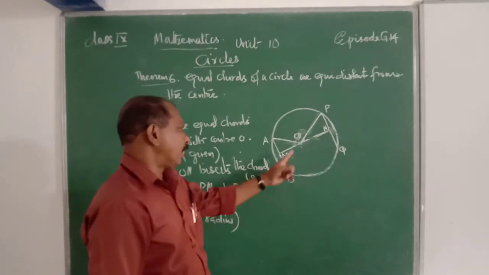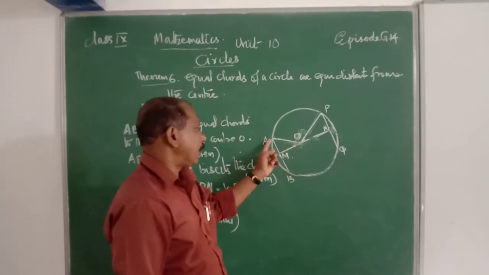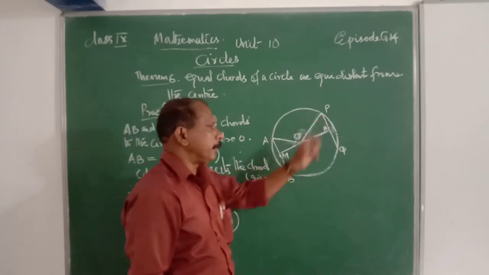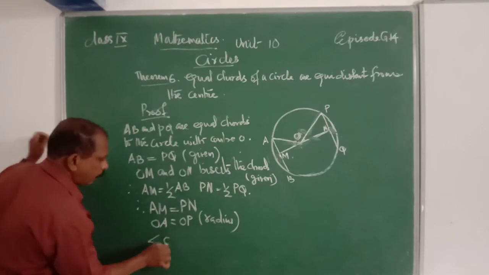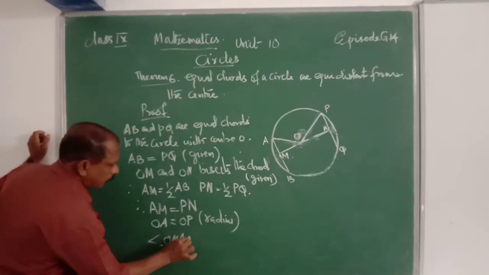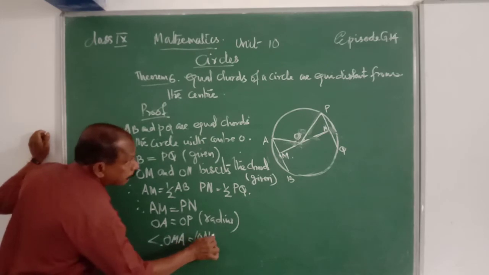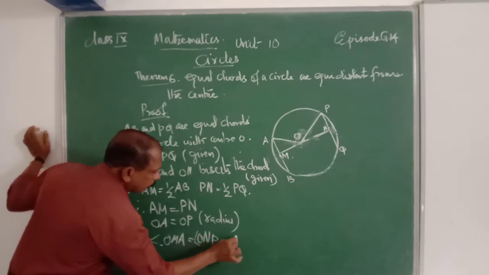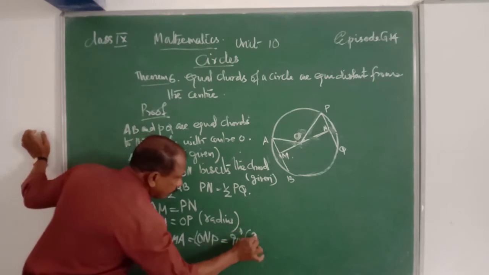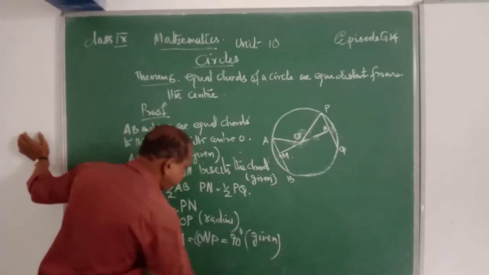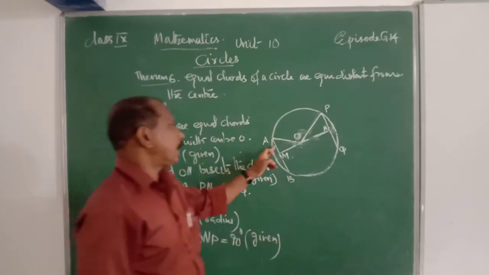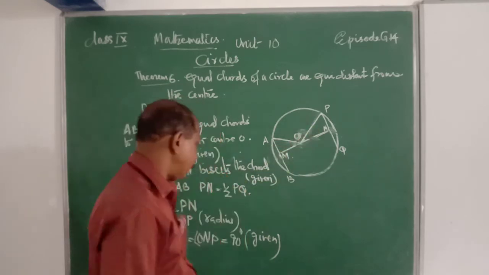And also we know that angle OMA is equal to angle ONP is equal to 90 degree. It is also given. Therefore, one side and the hypotenuse of two triangles are equal.